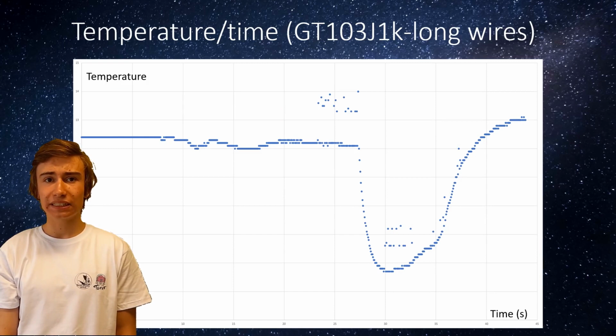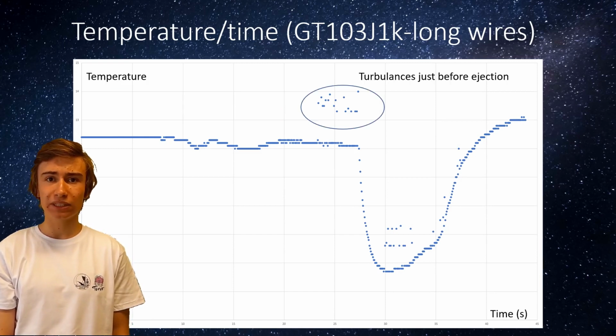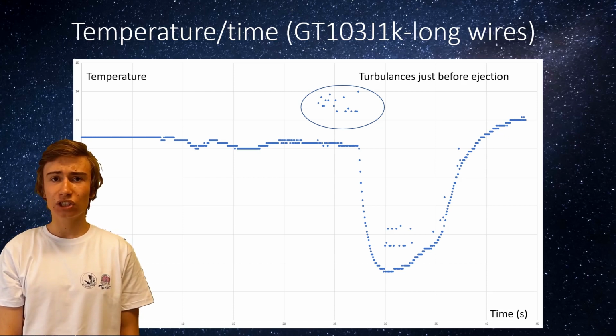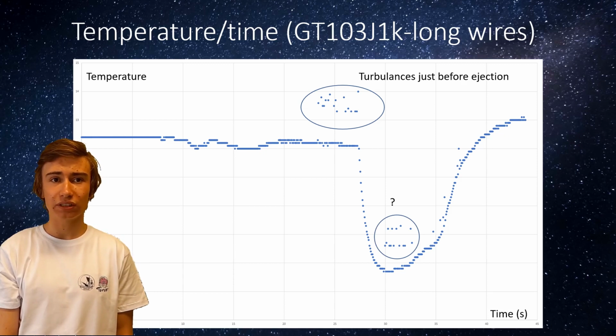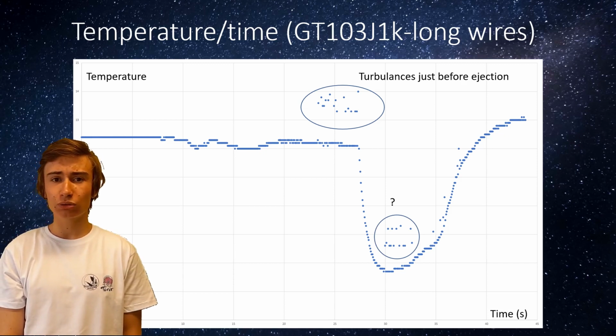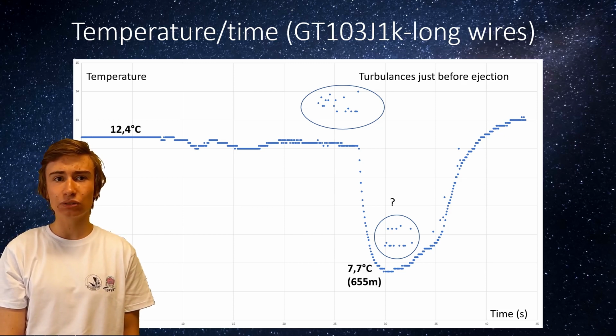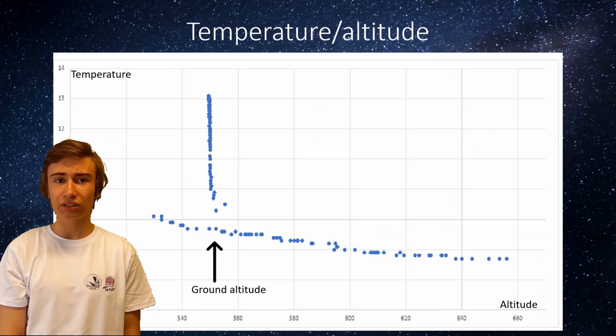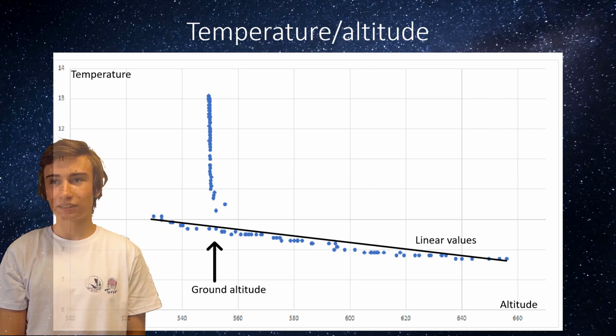There were some instabilities. The first group is easily explained by the disturbances when the CAN casing opens before ejection. The second is less clear, possibly an inhomogeneity in the atmosphere. The temperature on the ground was 12.4 and went as low as 7.7 at an absolute altitude of 655 meters. This is the temperature in function of the altitude after the CAN is ejected and the readings catch up with the actual temperature. The relation is almost linear as expected.